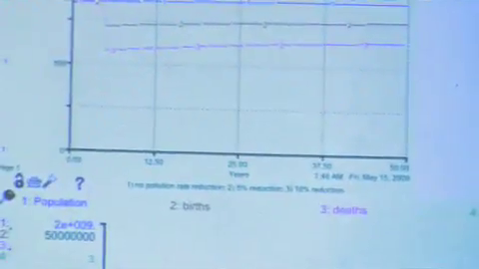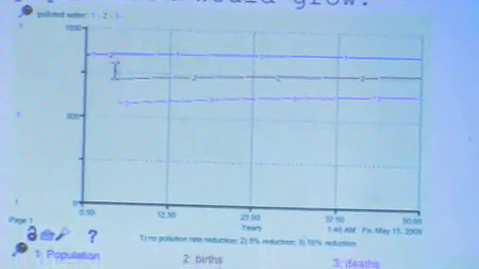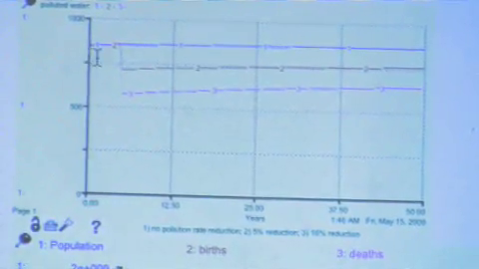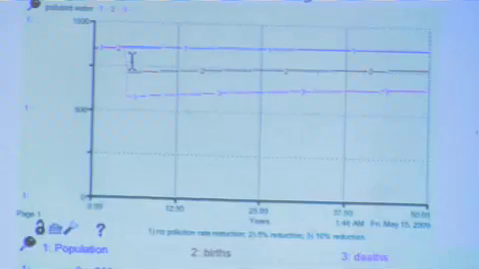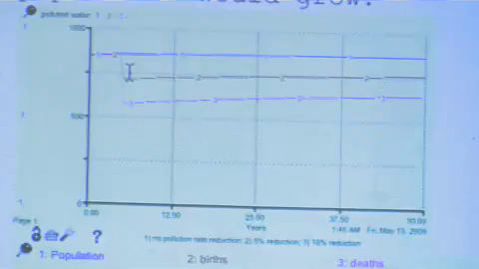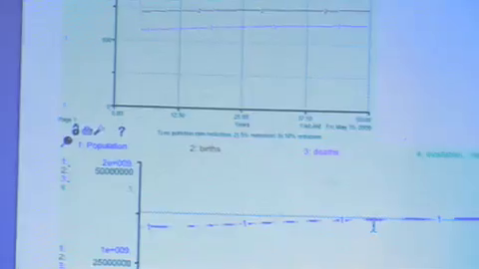So this graph shows the amount of polluted water each year, and if the government decides to impose strict regulations, then they could significantly decrease the amount of water polluted.